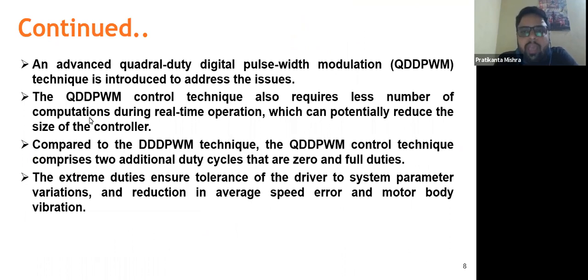We decided to introduce a simple control strategy with the same features of dual duty digital pulse width modulation, but with a wider speed range and the least possible torque and speed ripples, so we went for this quadrilateral digital pulse width modulation.